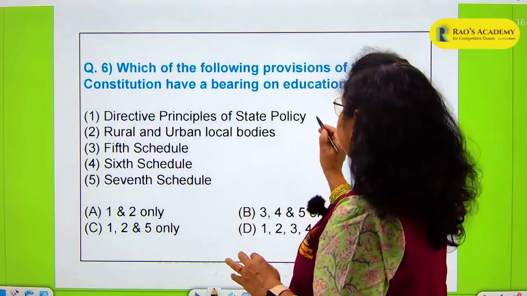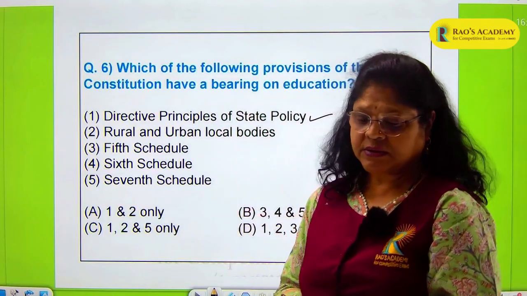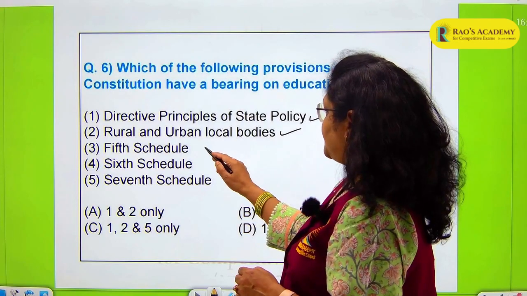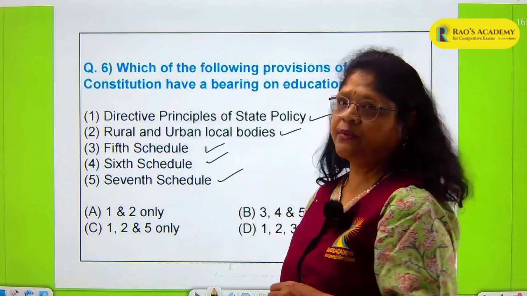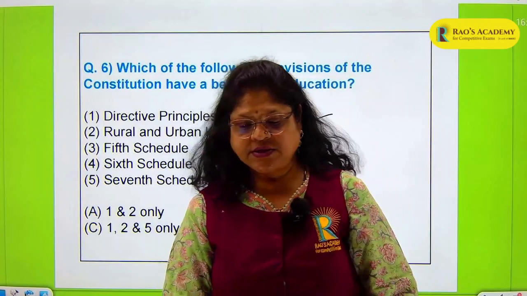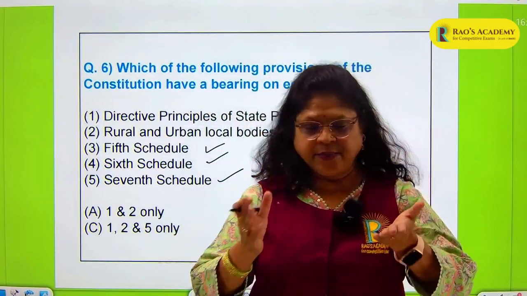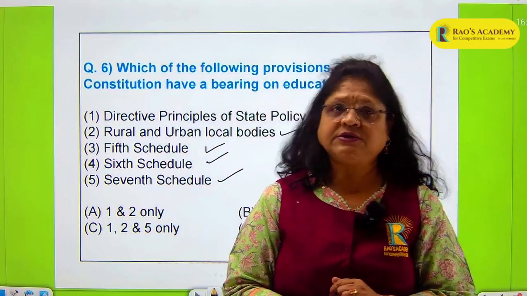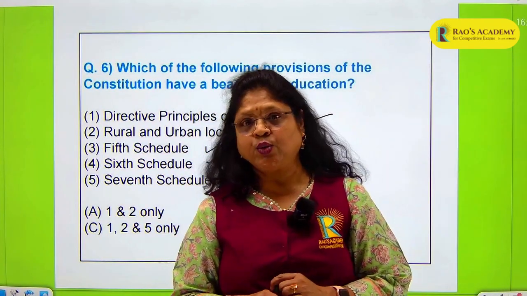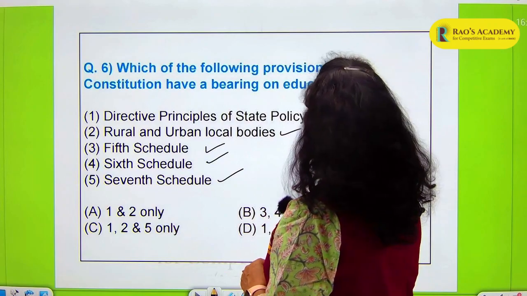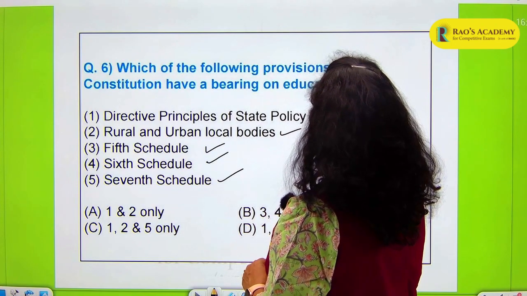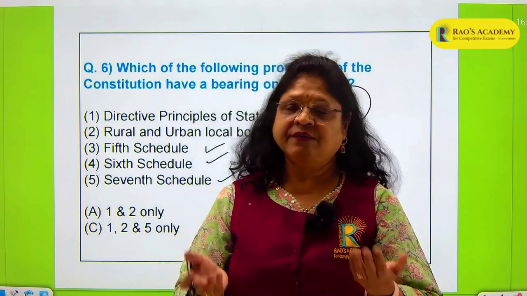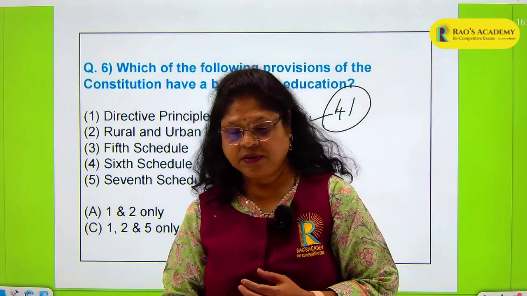So, the options here are directive principles of state policy, rural and urban bodies, 5th schedule, 6th schedule and 7th schedule. I have already discussed the schedules with you, so you can right away think about it. Directive principles of state policy, Article 41 says right to education. It says right to education has to be given to all the citizens of the country.